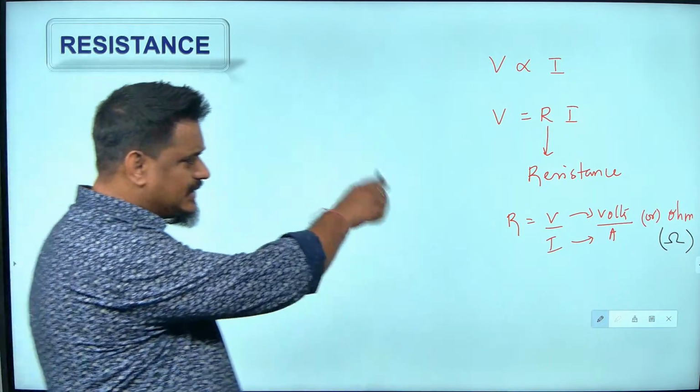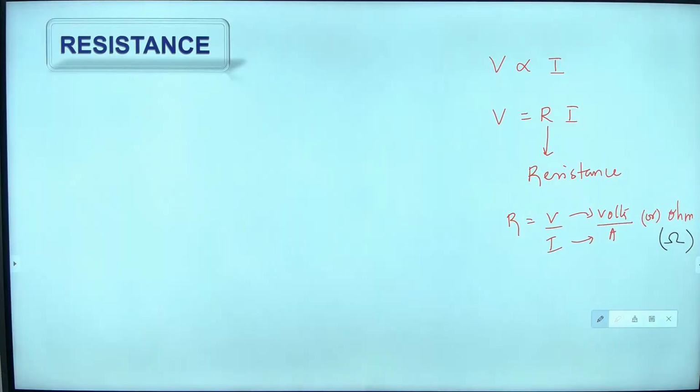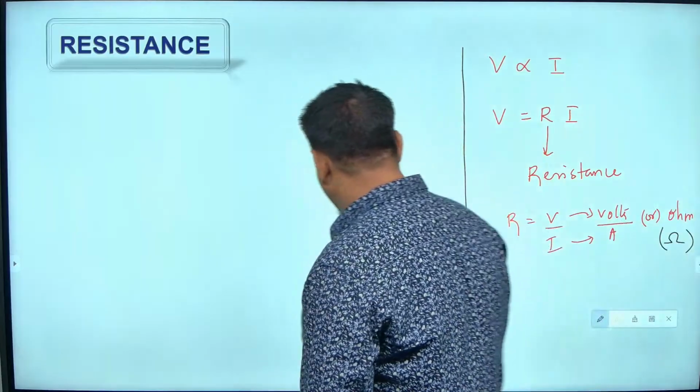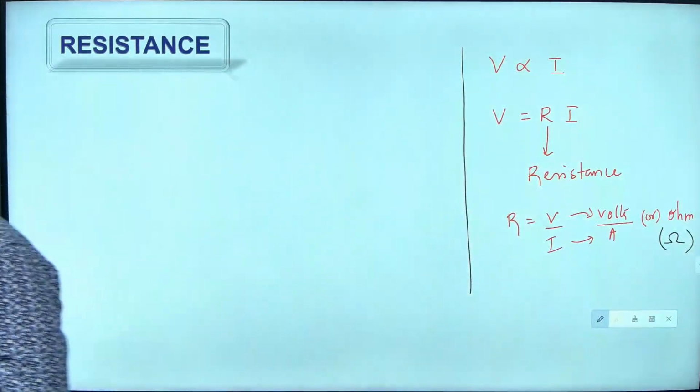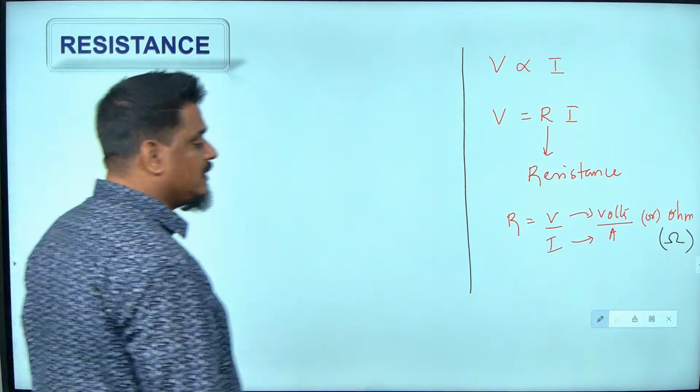Once you are done writing, write the definition of 1 ohm of resistance. Have you written that on the board?